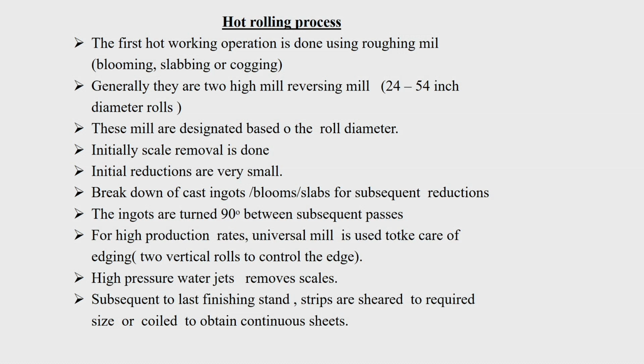Generally, the first hot working operation is done by a 2-high reversing mill, or even a simple pullover, depending upon the size. In this case, the diameter of the roll is very important. Normally, you will find that the diameter of the rolls is between say 24 to 54 inches, and these reversing mills are characterized by the diameter. These mills are designated based on the roll diameter.